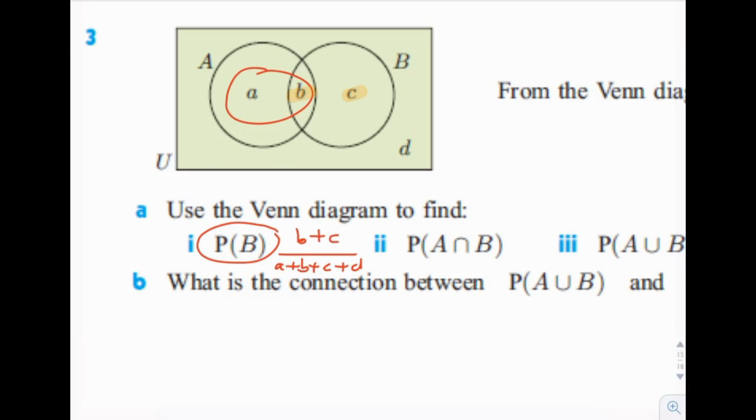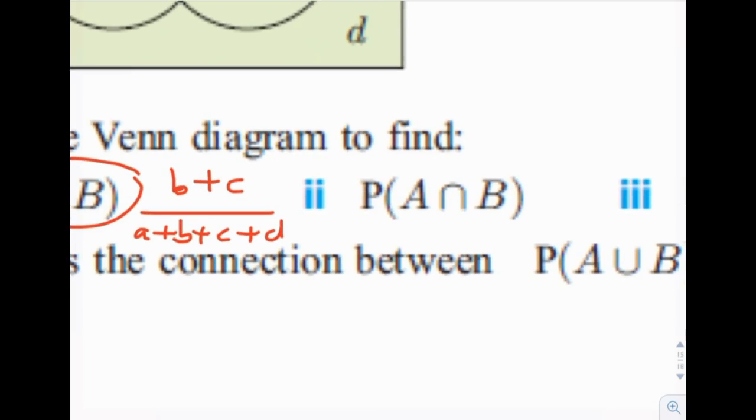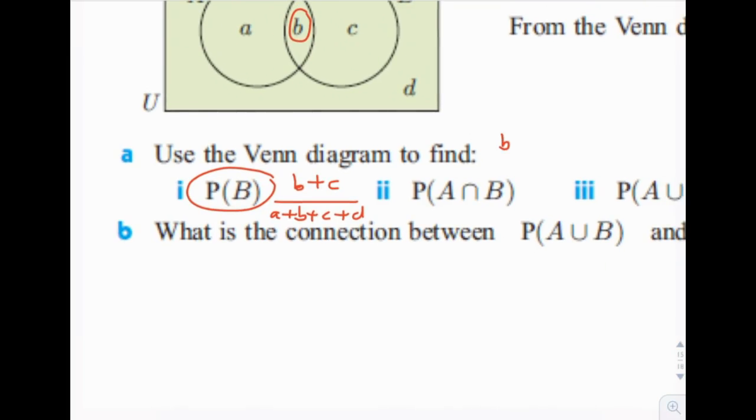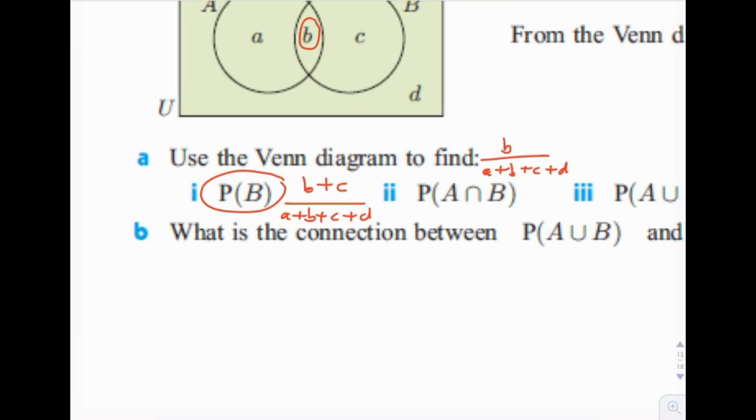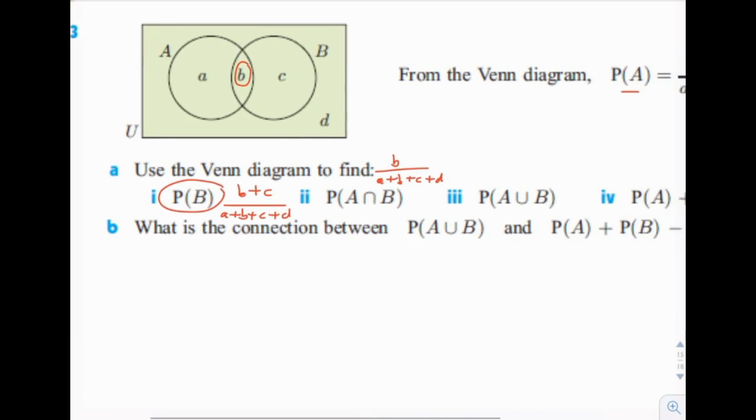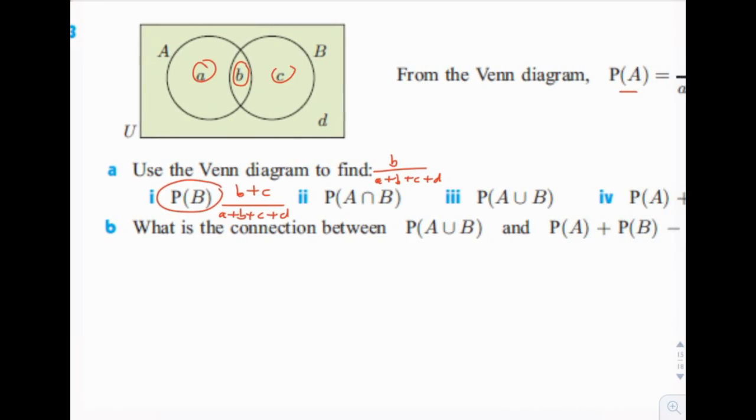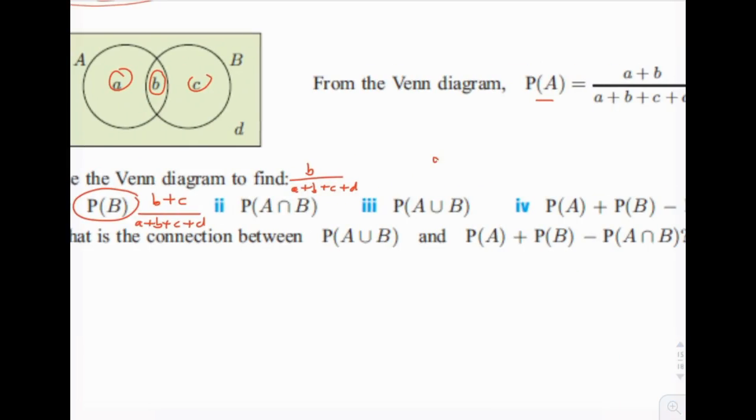Okay. What about the probability of A intersect B? So A intersect B would be just this part here inside the fish divided by the same denominator. So we'll put, and the fish part is B, right? So we'll put B divided by A plus B plus C plus D. Then we're going to do probability of A union B. A union B would be A, B, and C. So in the numerator, we'd put A plus B plus C. In the denominator, we'd have A plus B plus C plus D.